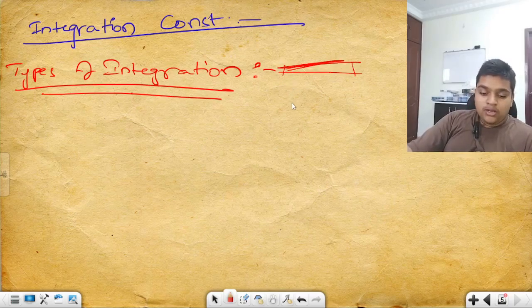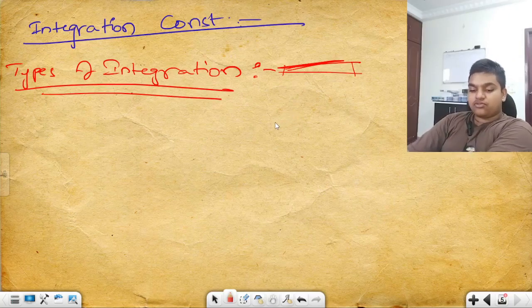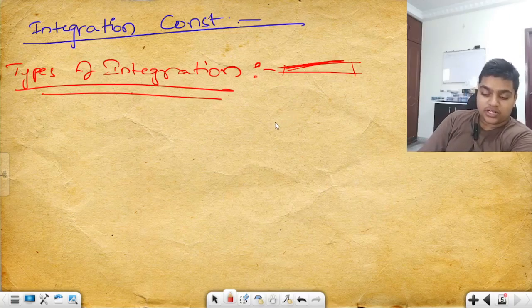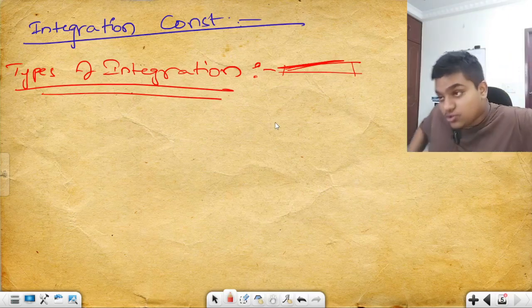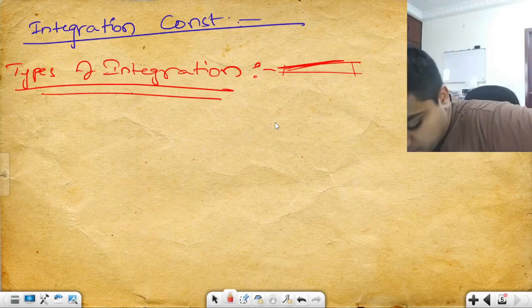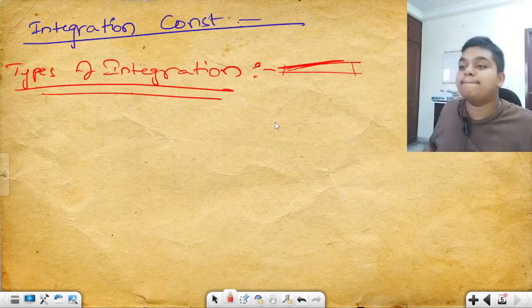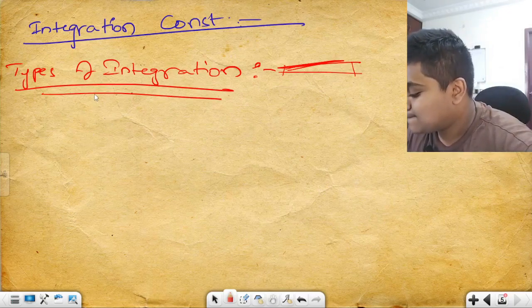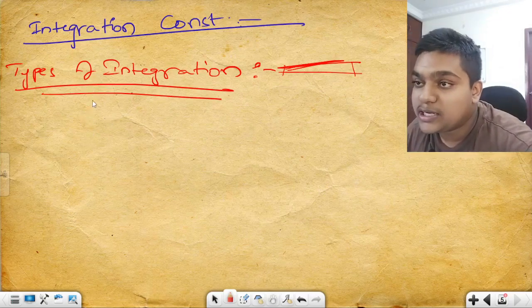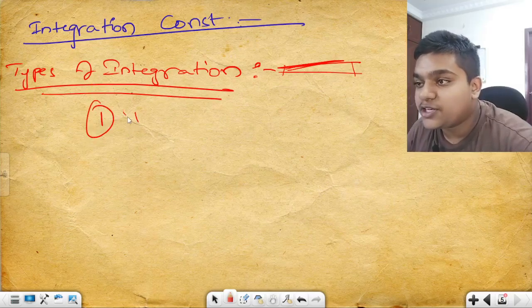Okay, let us discuss the types of integration now. After this, we'll be moving on to the examples. We actually have 2 types of integration.